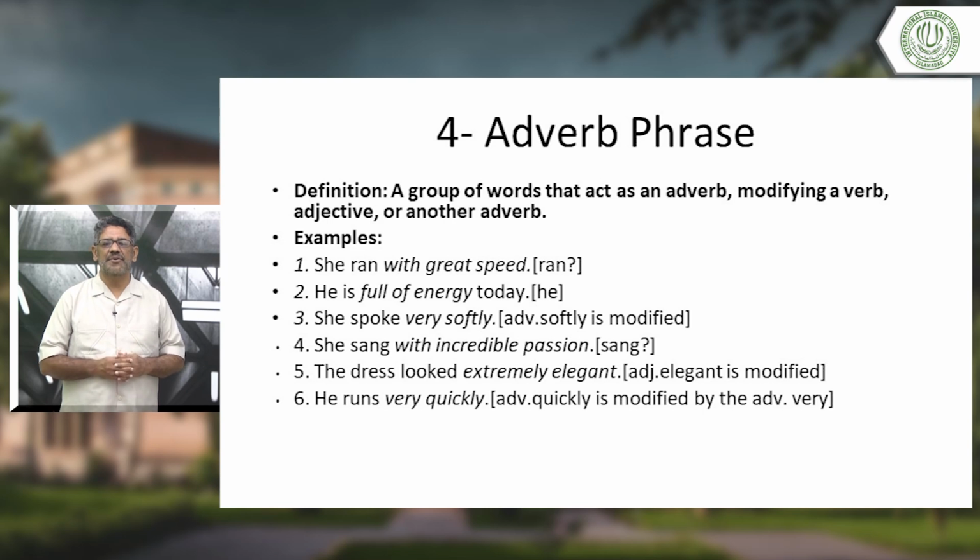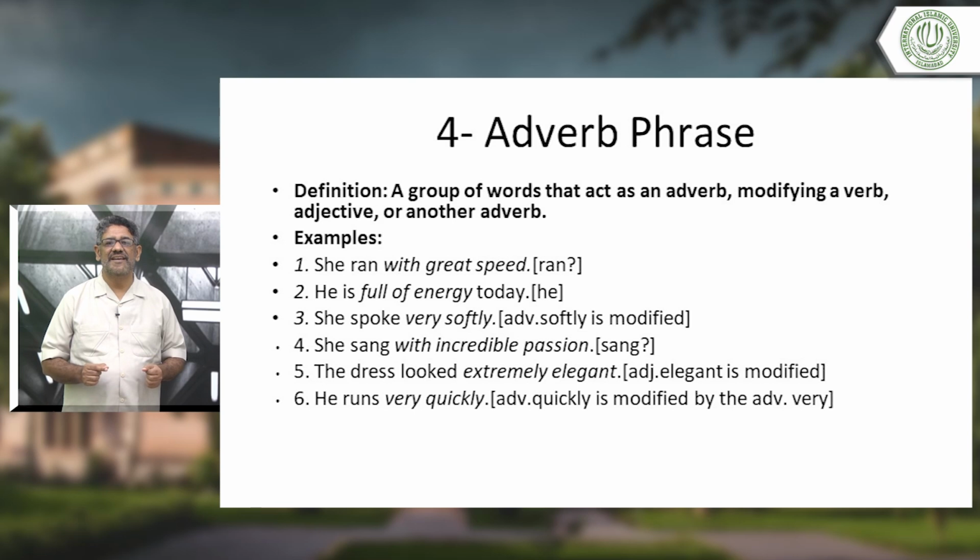Now number three, she spoke very softly. Now this is something difficult here. Adjective, adverb softly is modified. The adverb here is softly. You notice that? Why did we use very there? Very is another adverb. Do you know this?